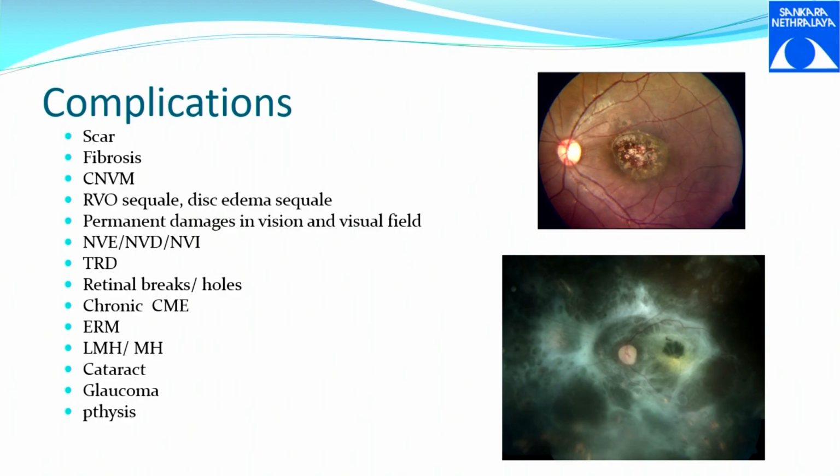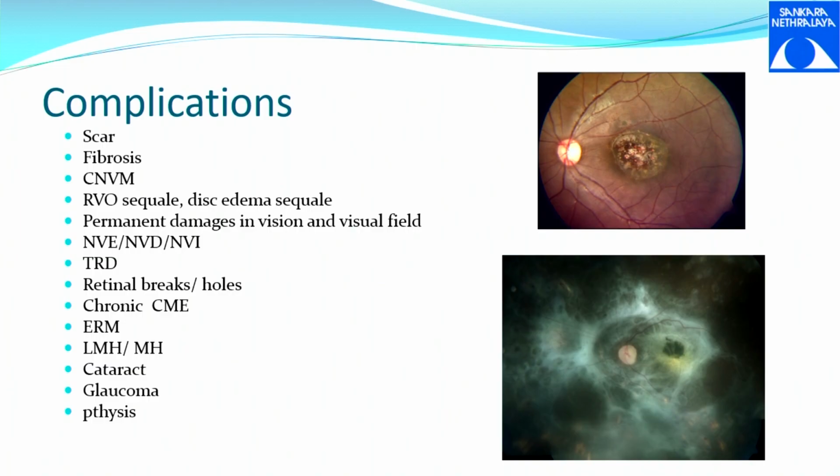So starting from visual field defects, it can range from the lesion becoming a scar, it can have fibrosis, it can develop a CNVM, there can be retinal vein occlusion beyond the area of inflammation, which is noted as hemorrhages. There can be disc edema along with the uveitis. The disc edema can be only because of inflammation in the surrounding areas. It need not be optic neuritis per se. It can be a pan-uveitis having a disc edema along with that.